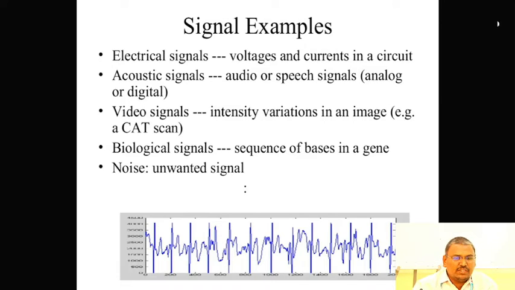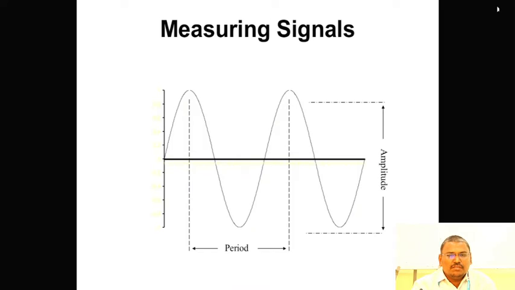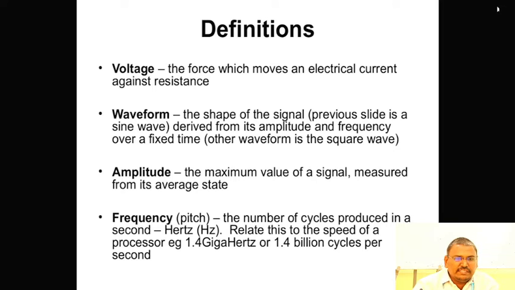Next, noise. Noise is an unwanted signal. Next, measuring the signal: signal amplitude over time.